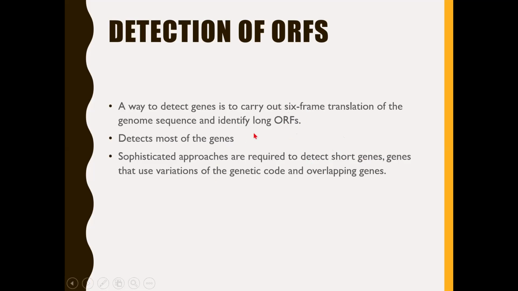And during this ORF identification, generally the standard genetic code is used. What is the standard genetic code? You all know, as per the standard genetic code, the initiation codon is ATG. So if there are any variations of the standard genetic code, in that case also there is a possibility for misinterpretation of the genes. And in the case of overlapping genes also, we require more sophisticated methods.